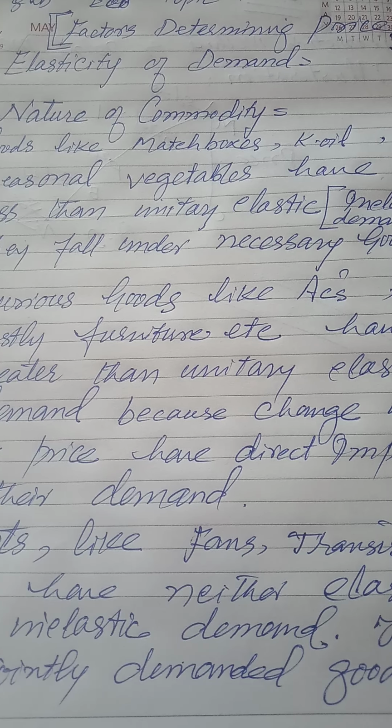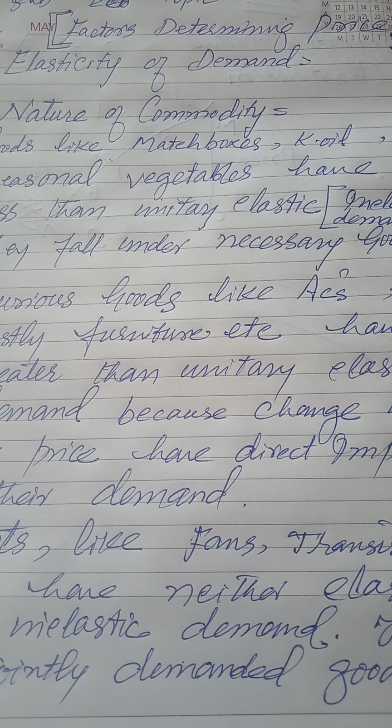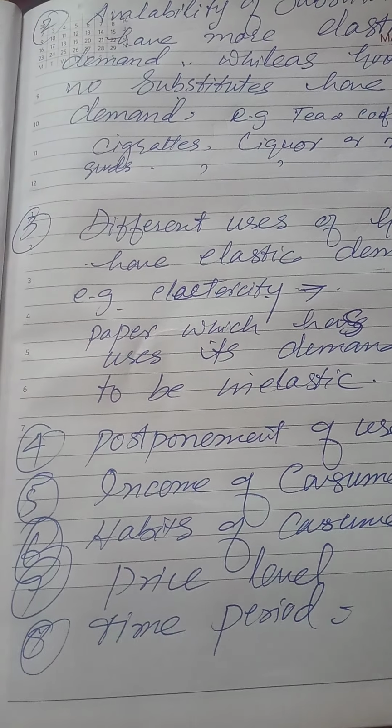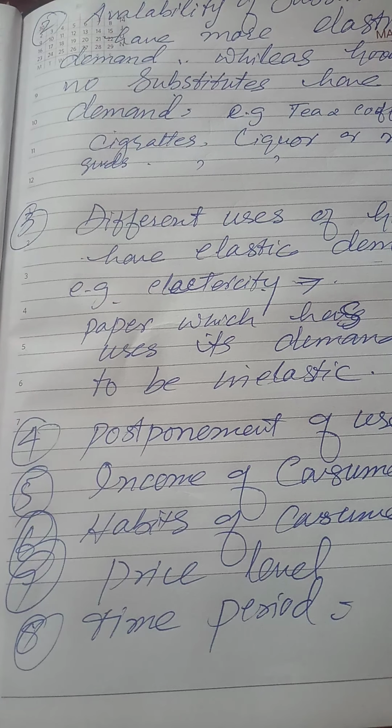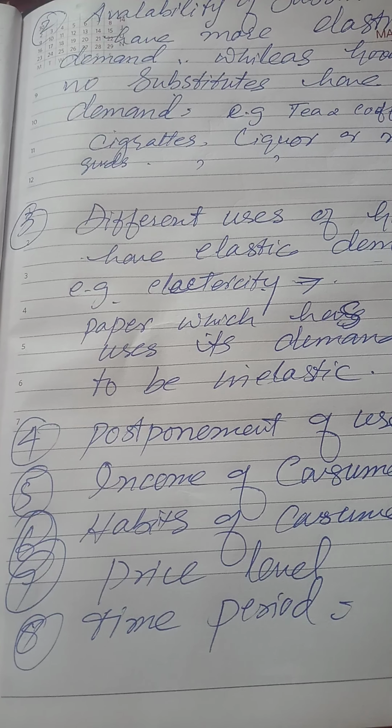It depends upon the nature of the commodity, upon the time, upon the availability of substitutes, upon the use of the good, upon income of the consumer, habits of the consumer. So this much is enough for today. In short, we can say that elasticity of demand is determined by a number of factors.